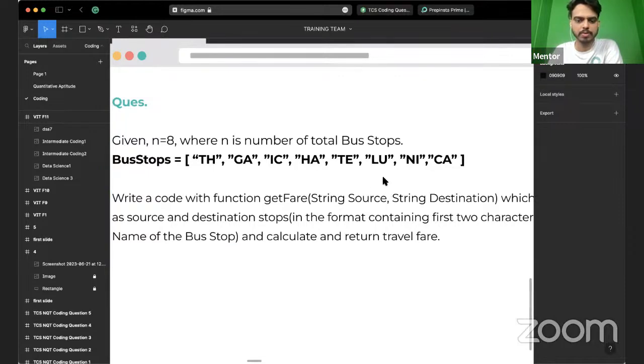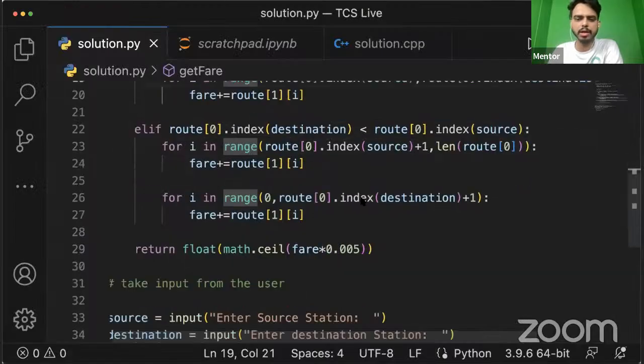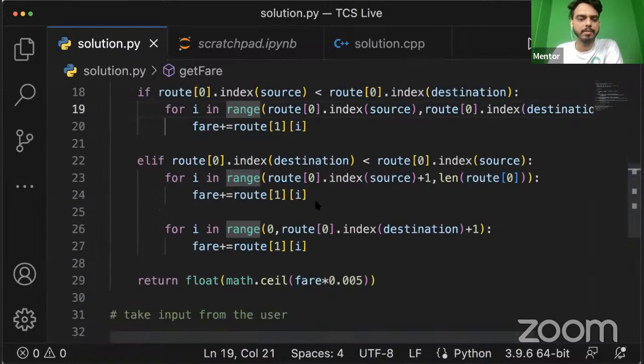All right, so let's switch back to VS Code. In that scenario, we are going to calculate the source using this for loop. We have written this loop so that we get the source index, and based on that we take the length of that route and calculate the fare that we have here. Once it is done, we pass all the values of source and destination, and we calculate, and eventually we have to return the ceiling value.